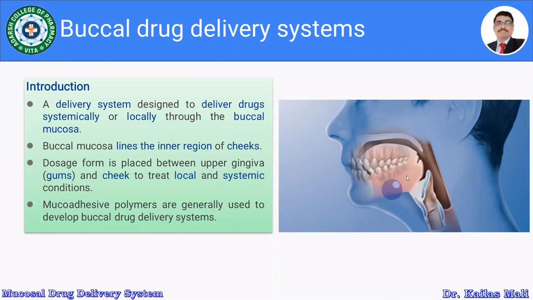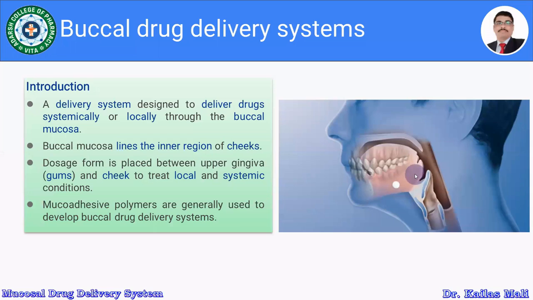Buccal mucosa lines the inner regions of the cheeks, right? The dosage form is placed between the upper gingiva, that is the gums, and the cheeks to treat local and systemic conditions. Generally, to develop the buccal drug delivery system, we are using the mucoadhesive polymers.